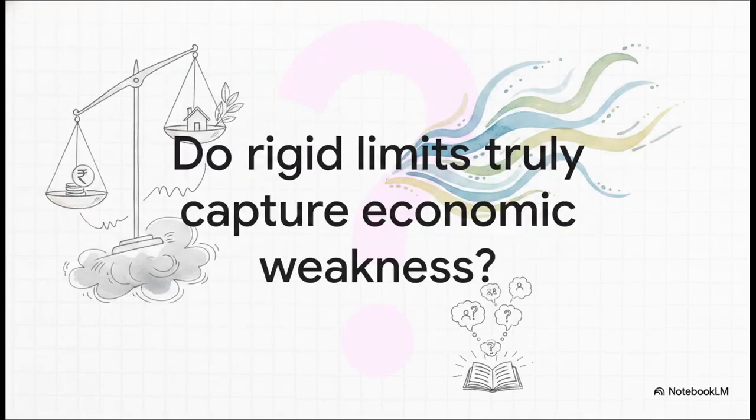Which leaves us with a pretty compelling thought to chew on as we wrap up this explainer. We spent our time today looking at exactly how a government structures policy, right? We've seen the hard lines drawn by the administration, but it begs a really fascinating question. When translating complex human economic struggle into strict administrative rules, do rigid black and white limits like 8 lakhs and 5 acres truly capture the full, nuanced reality of financial weakness? Actually, it's a massive challenge every government faces when writing policy.